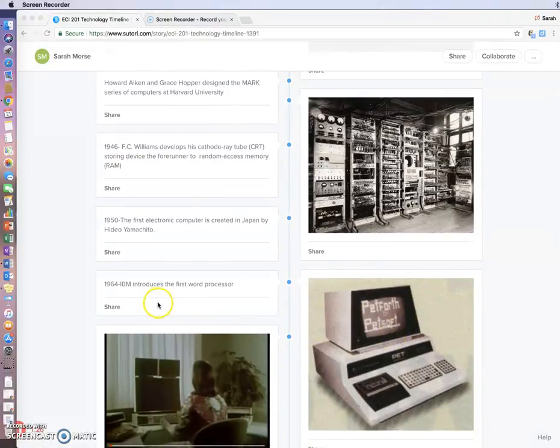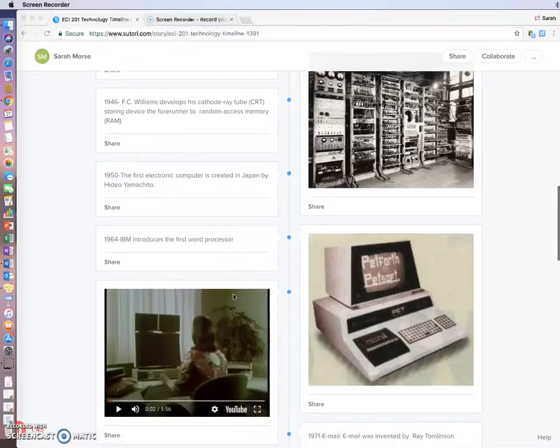In 1964, IBM introduces the first word processor, and I decided to incorporate this because the word processor is something that I use every day in college and will incorporate in my own classroom to teach students how to write Word documents and also create very innovative and creative projects.